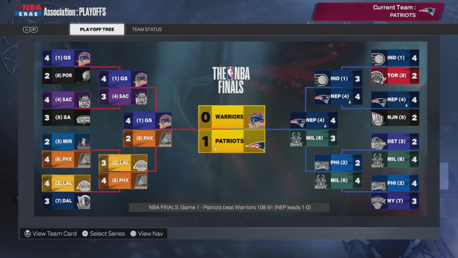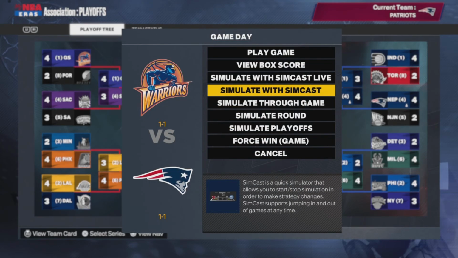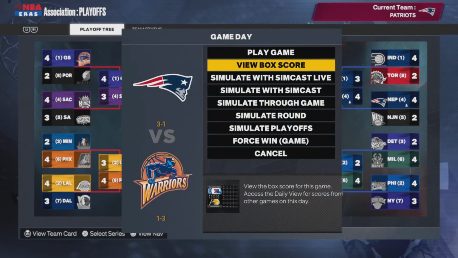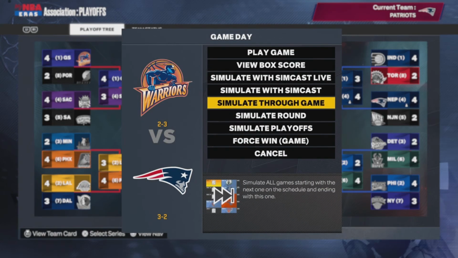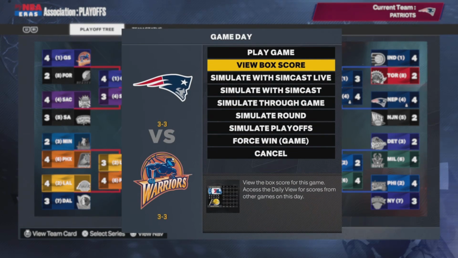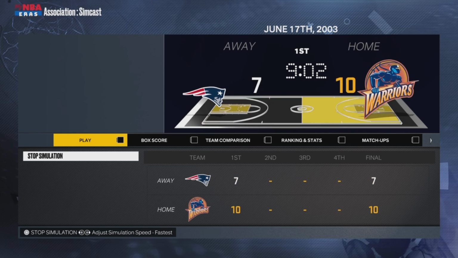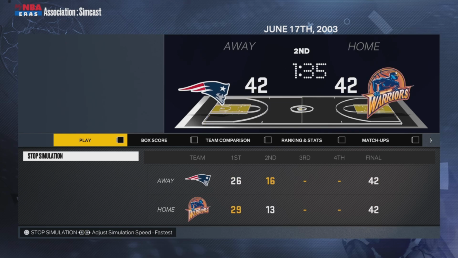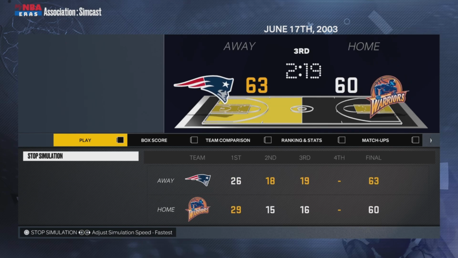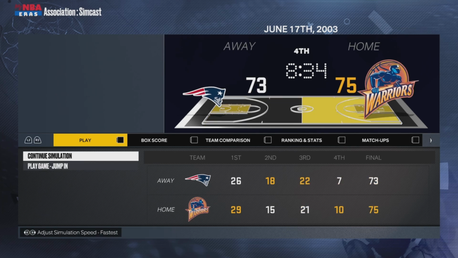Tom Brady might win an NBA championship in his very first season, but he is going up against the sim god Gilbert Arenas. But hey, the Pats are up 3-2. Tom Brady proving he's the GOAT in both sports. Now it's a tied series, 7 games. Well, this is game 7. There hasn't been 7 games that have happened. He's in the middle of game 7. He's fighting the Warriors right now.